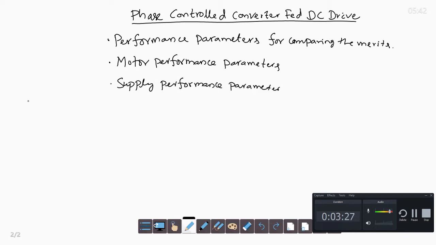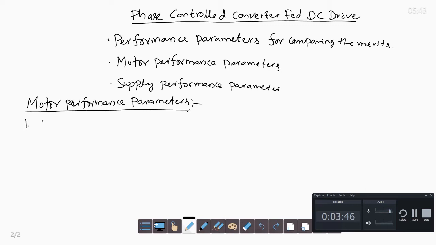In the motor performance parameters, the first one is speed versus torque characteristics. This is also a performance figure. It gives the speed regulation. That is why it is important.